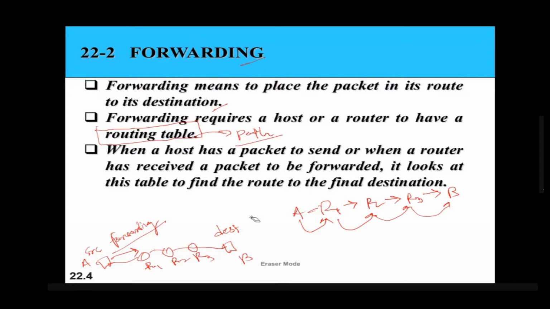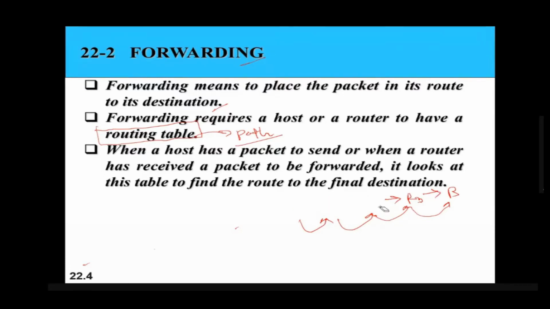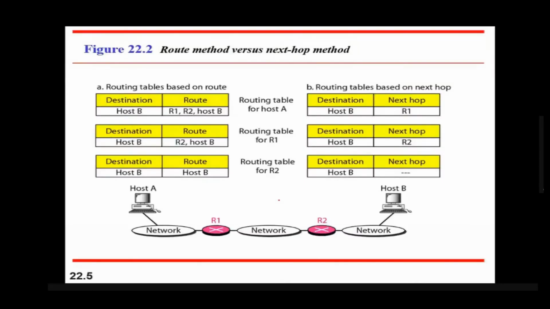So in this way, data gets delivered and reaches the final destination. This particular process is called forwarding. That means sending indirect data is called the forwarding method. Okay, now how does the routing table look? Let us understand this.